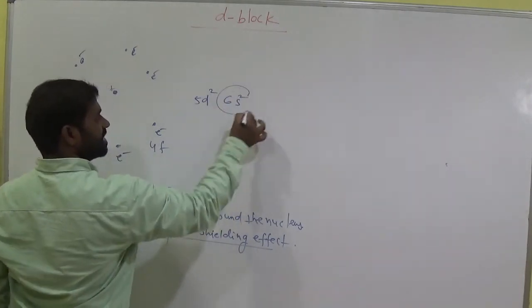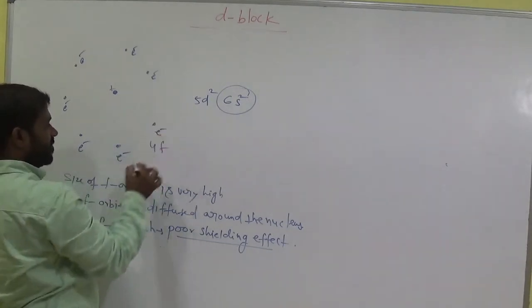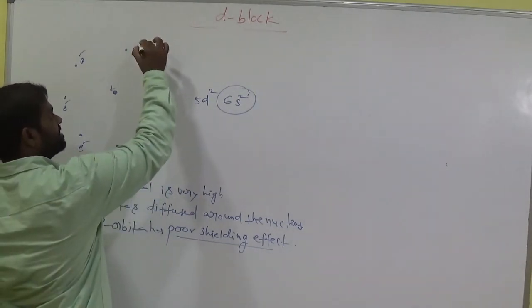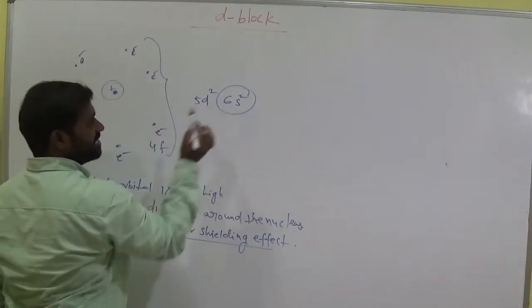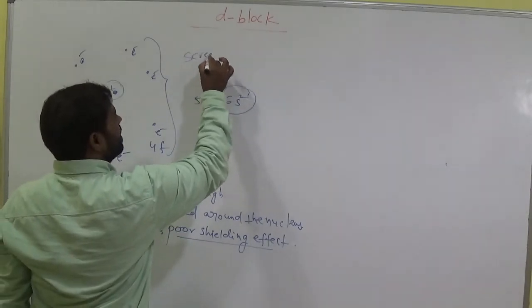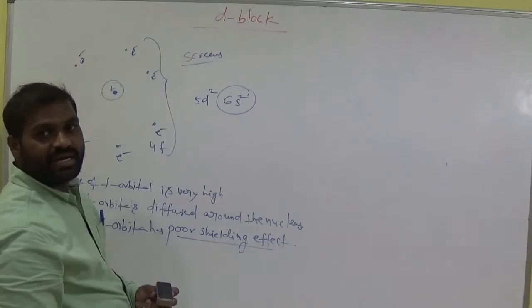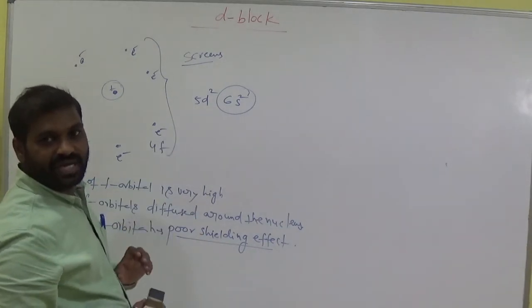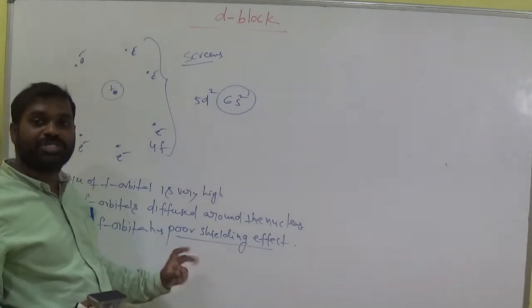These are the outermost electrons. This is the nucleus. Now these 4f electrons, in between the nucleus and the outermost electrons, act as a screen, or nothing but a wall. That is called a screen. Now what type of screen? Is it strong shielding effect or poor shielding effect?